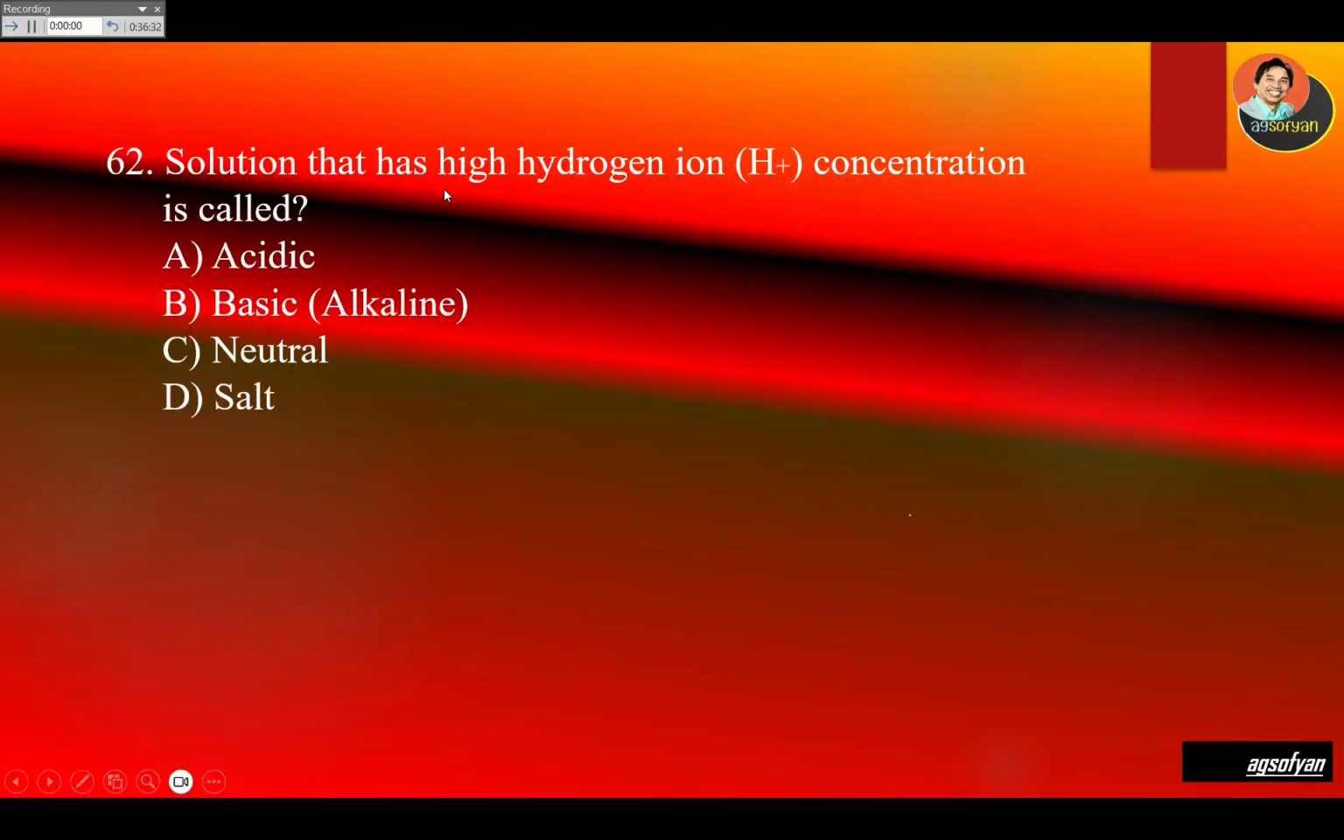A solution that has high hydrogen ion concentration is called, if we have higher hydrogen ions, it is called acidic. So hydrogen ion is actually acid. So the solution is called acidic. It has high hydrogen ion concentration. Acidic solution or acid.